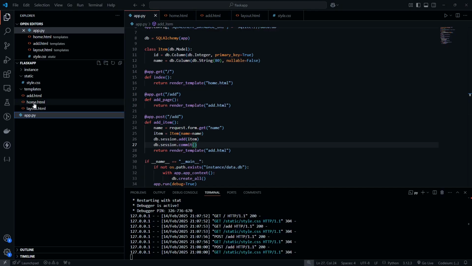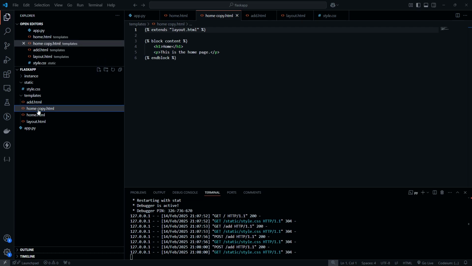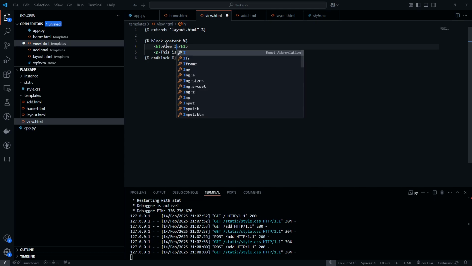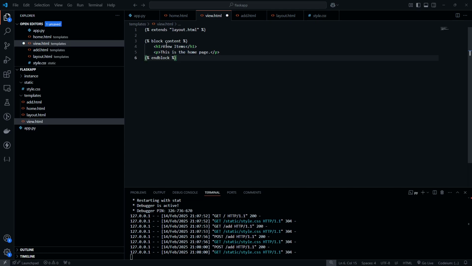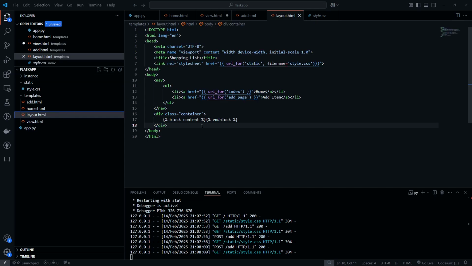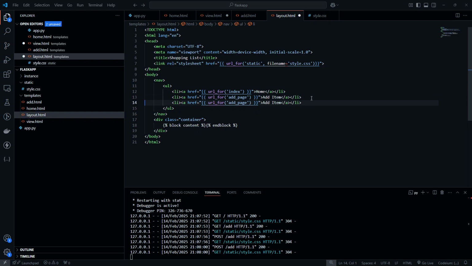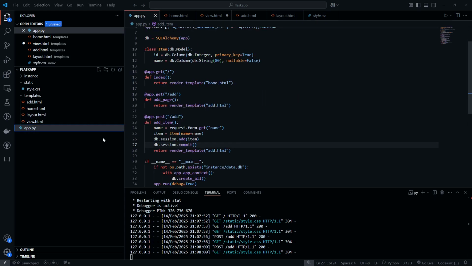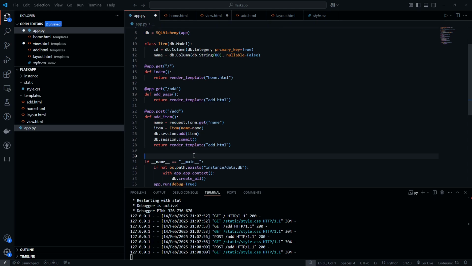So let's create another one. First thing, let's copy our home page, and we'll call it view. And we're going to say view items, and we're going to go back to our layout, and we're going to add a link. So we're going to do view page, view items, and this is going to fail if we try to go to it because we haven't made that endpoint yet. So let's do that now.